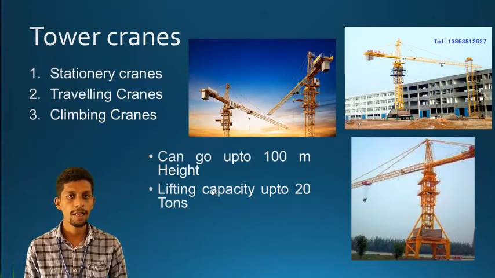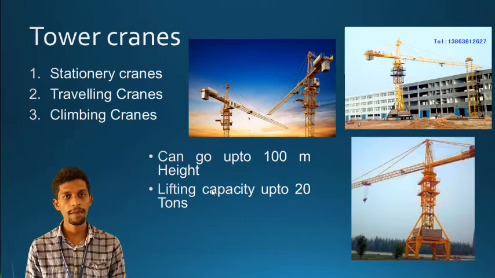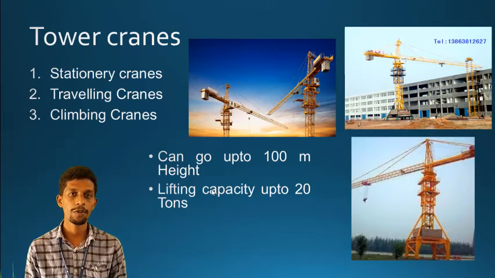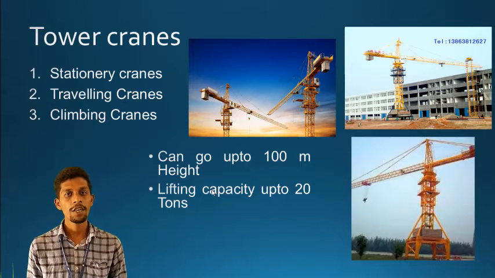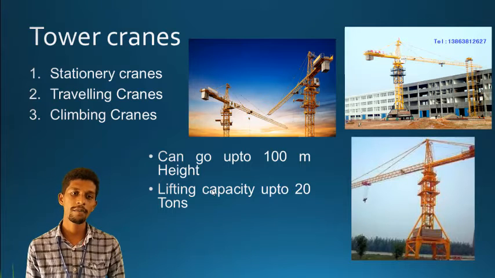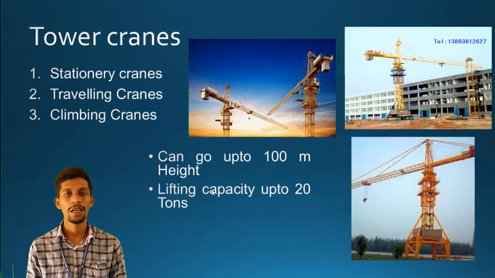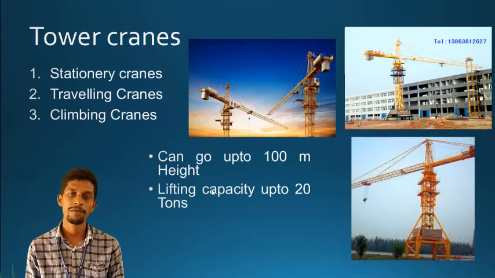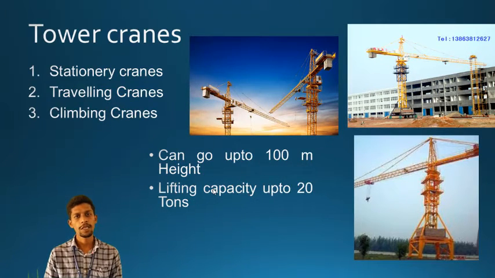And the third one is the climbing tower crane, which means we can climb up the crane to the topmost part and operate it. Then what about the capacity? These tower cranes can go from 100 to 200 meters in height, and the lifting capacity varies between 10 to 20 tons. So this is about the tower cranes.